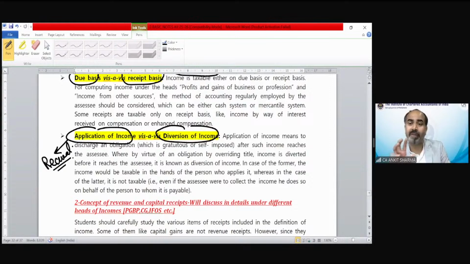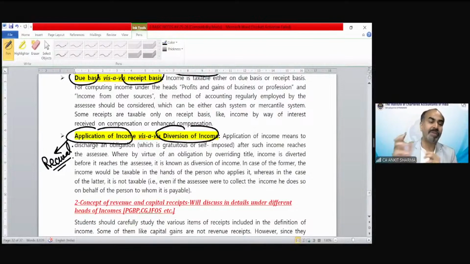The answer is 1 lakh rupees, because this transfer is called application of income. Once you have received or earned income in your name, if you transfer it after that, it does not make a difference. You have to pay tax on the full value. So application of income does not change your tax liability. The amount you have earned, even if applied to someone else, does not make a difference. The whole amount needs to be taxable in your hand.